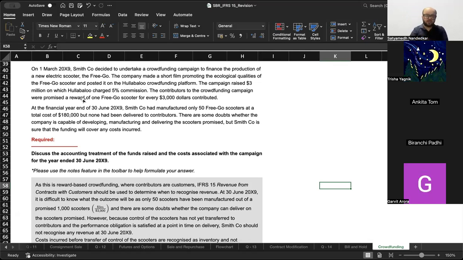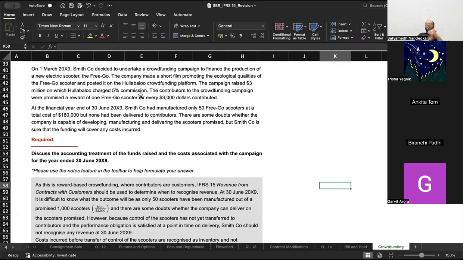But at this point where you are standing, it seems very difficult whether the production of the scooters will happen on a commercial basis or not. The company very clearly has doubts about the capability of developing, manufacturing, and delivering the scooters promised. But Smith Company is sure that the funding will cover any cost incurred. They have a probability of recovering the cost.